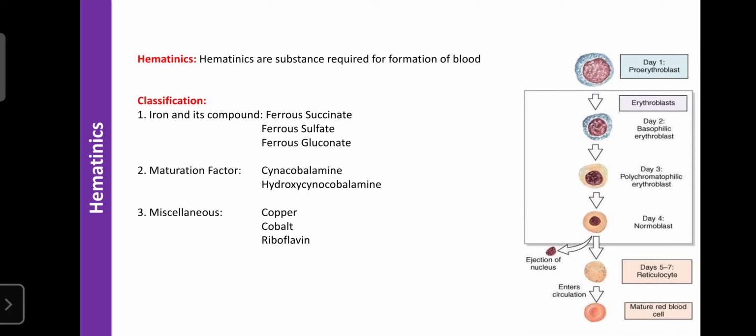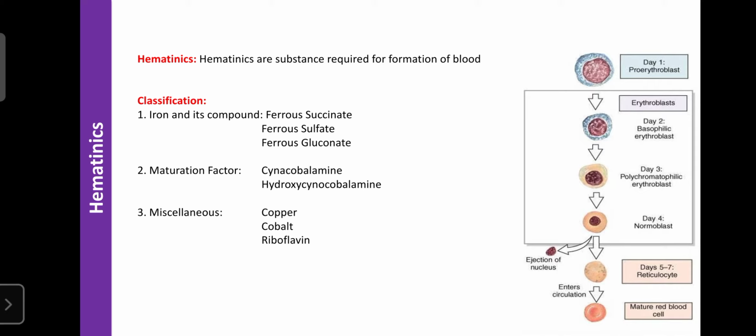The next one is miscellaneous, like copper, cobalt, and vitamins like riboflavin. These vitamins and cofactors also play an important role in the biosynthesis of hemoglobin. This is the flow chart regarding the synthesis of RBC.